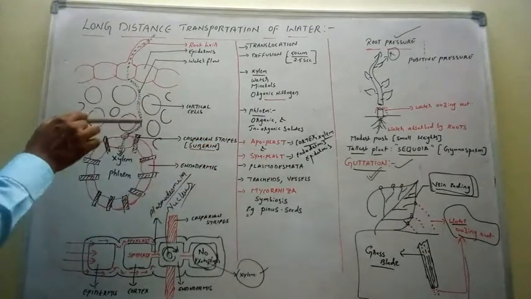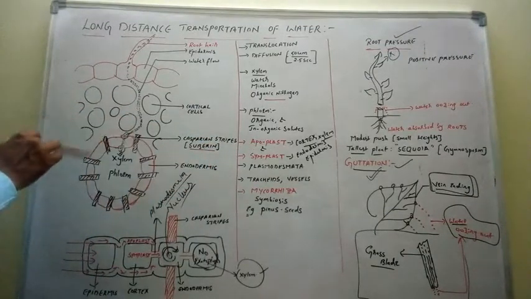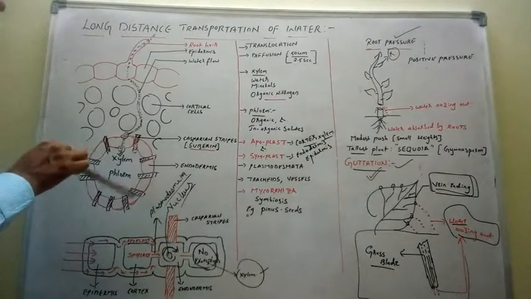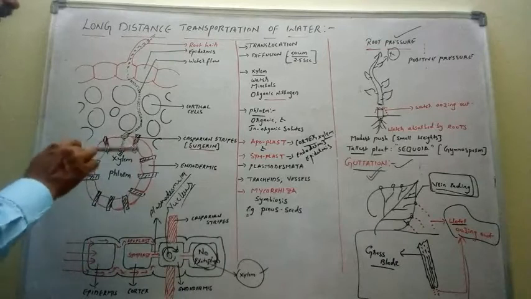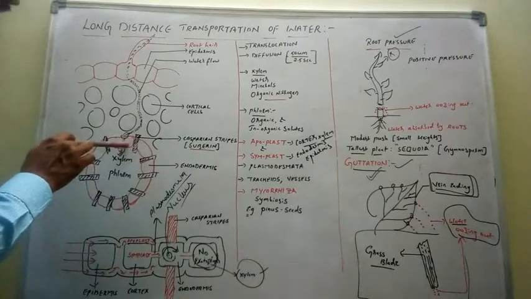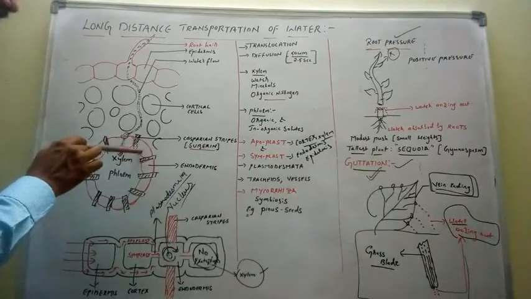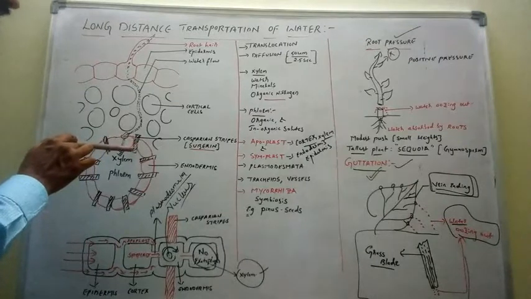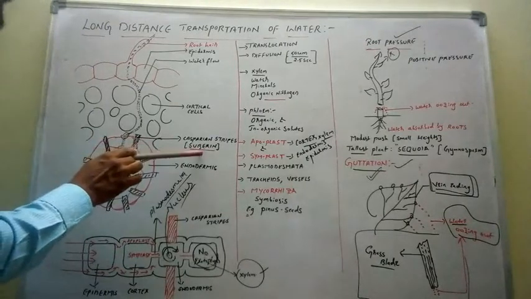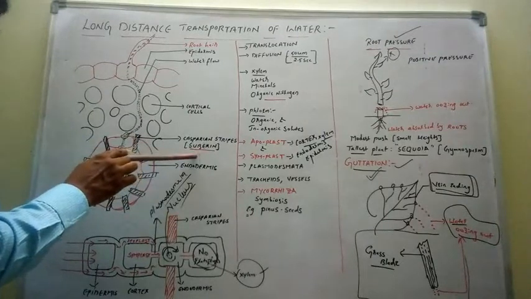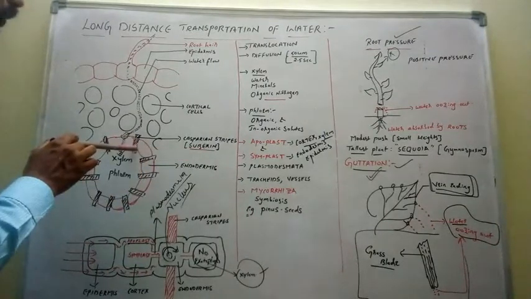Next, endodermis. If you see, the cells of the endodermis are compactly arranged without intercellular space. So in between two successive endodermal cells, intercellular space is completely absent. Whatever intercellular space is present in between the two endodermal cells is deposited with a waxy substance called suberin.